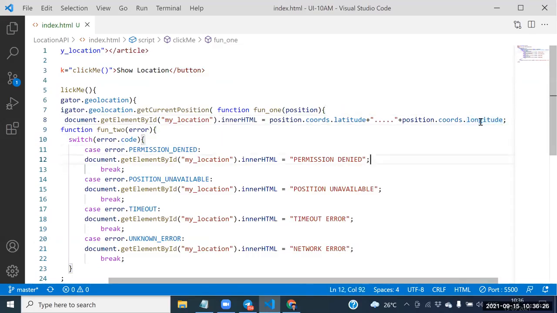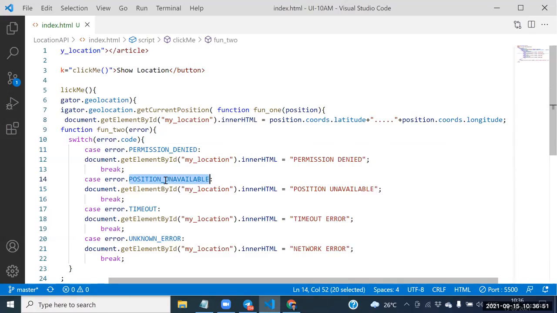So guys, what is error? Error is the error object. In that error object, what is the child object? Code. And in that error, how many constants do we have? 4. Permission denied, position unavailable, timeout, unknown error. This kind of objects are there.